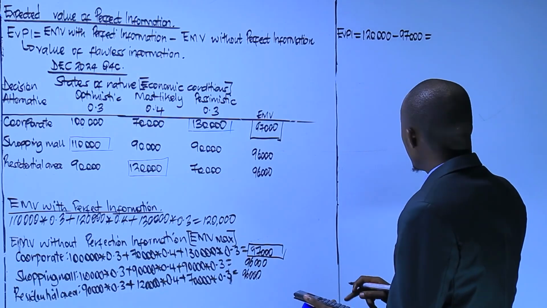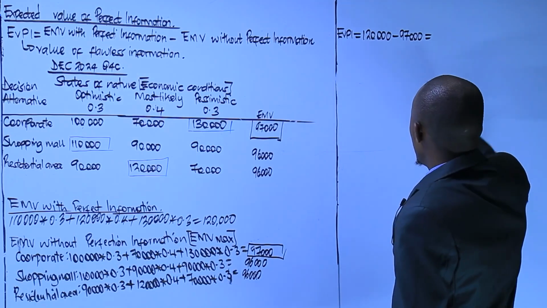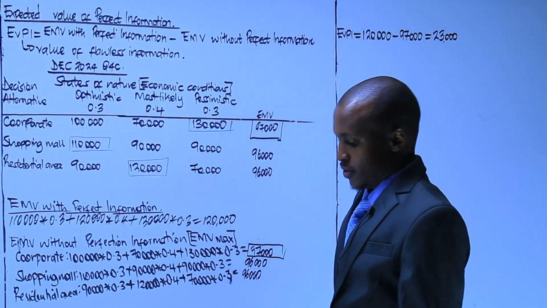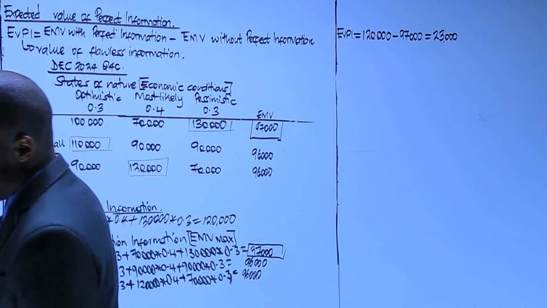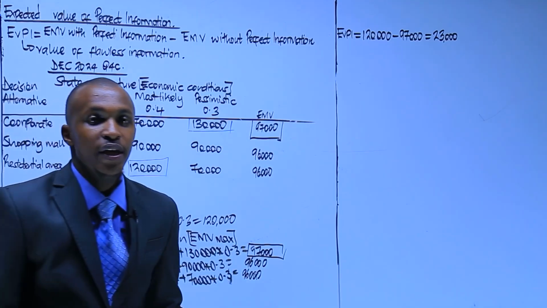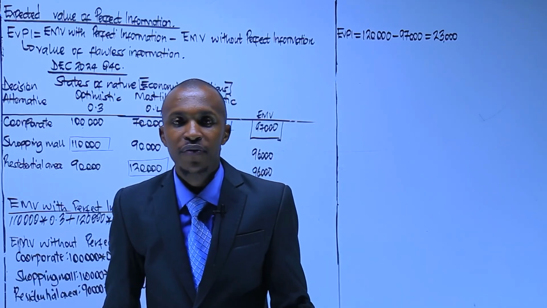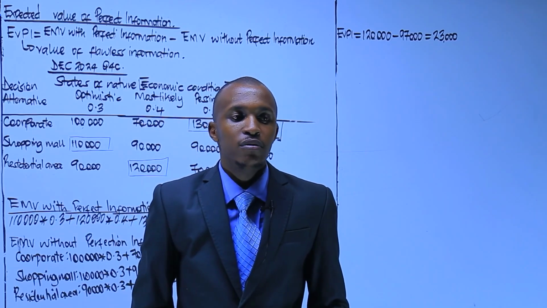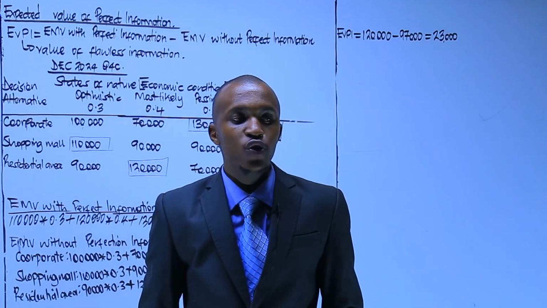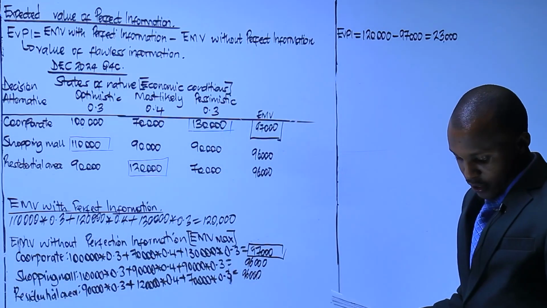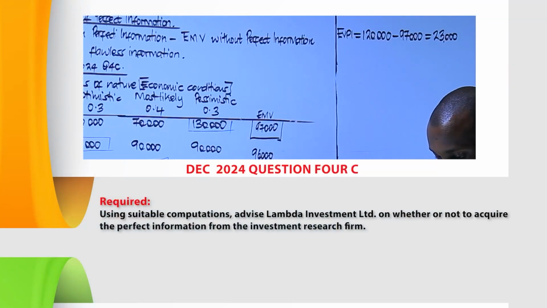So 120 minus 97 is 23,000. That is the value that you expect to obtain when you acquire perfect information, where you hire a company. The value they will give you is worth 23,000. But part C of that question is asking for advice on whether or not to acquire perfect information.